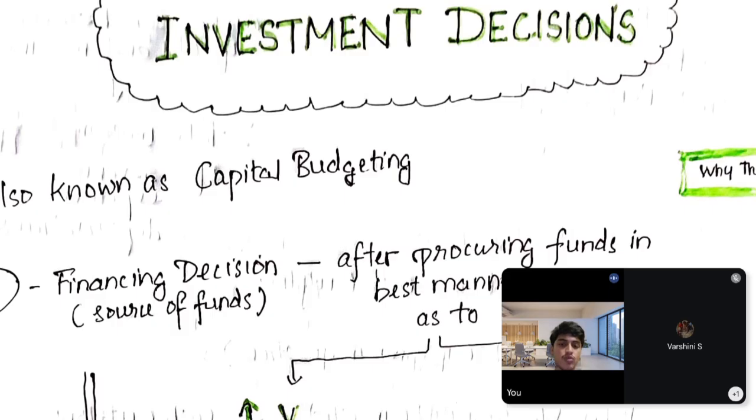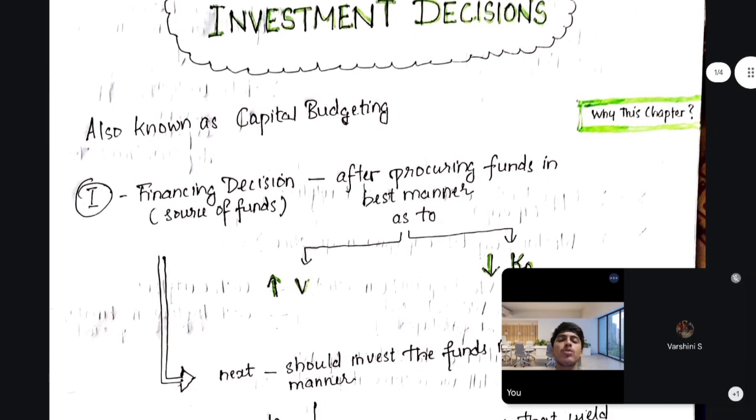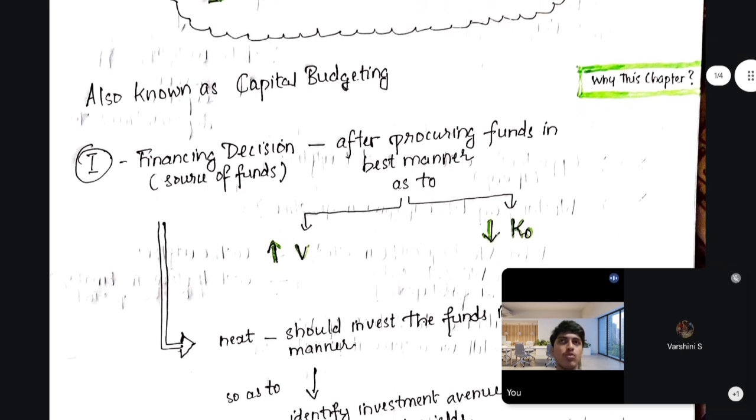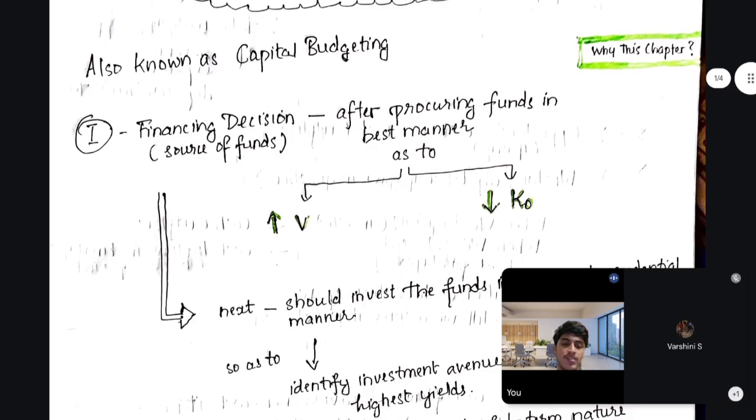In the case of CMA students, you have a special paper for management accounting. In that, you would learn budgeting, like budgetary control and all. What is budgeting? You have to prepare a plan, a pre-plan, as to how to expend and how to use funds in the best manner to avoid wastages and all.